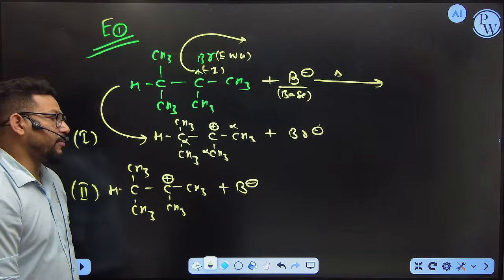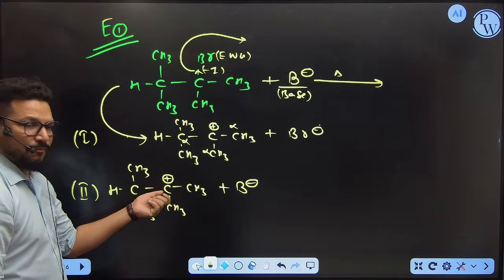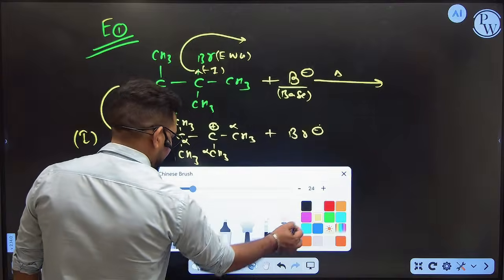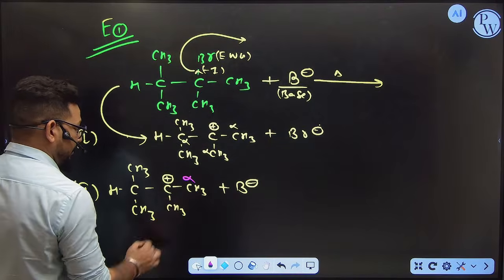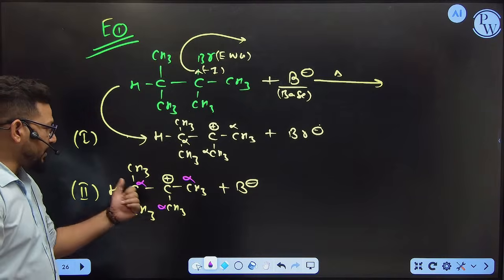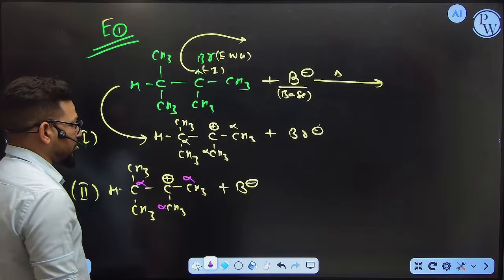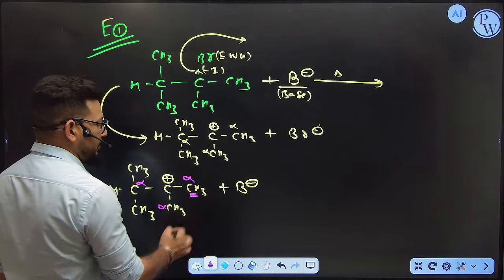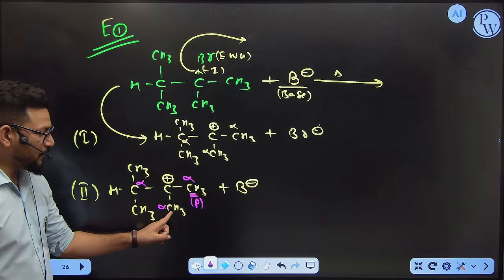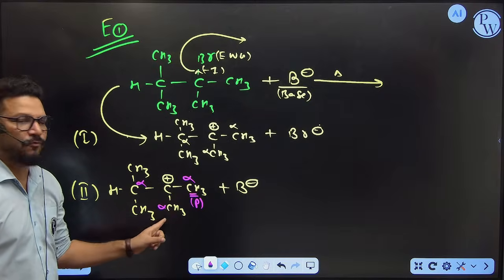So I think all of you are aware of hyperconjugation. This carbocation needs to stabilize itself because the carbon has less bonding here. So it is going to take help from the alpha carbons. It is asking from this one, this one, and this one also. Now it is your duty to decide from which alpha hydrogen you are going to participate in the bonding. Suppose you take the alpha hydrogen from this one, call it P, or you take hydrogen from this; both are actually the same. Either way, both will form the same product.